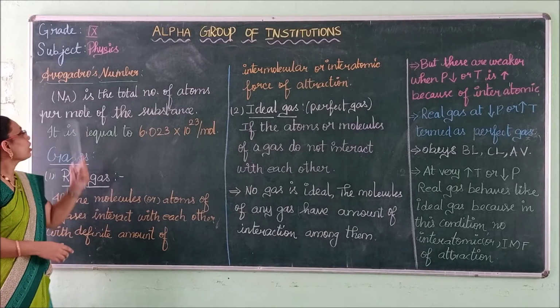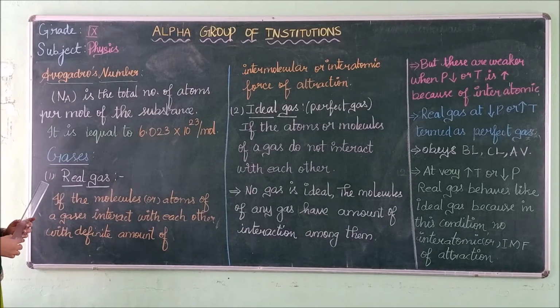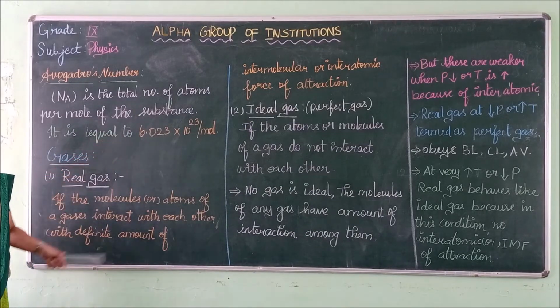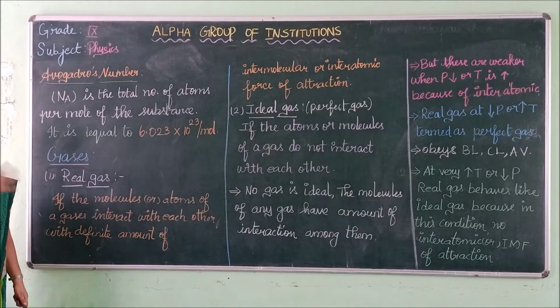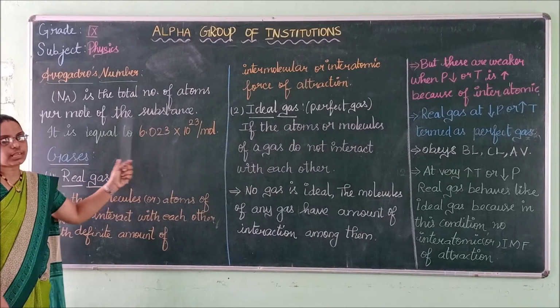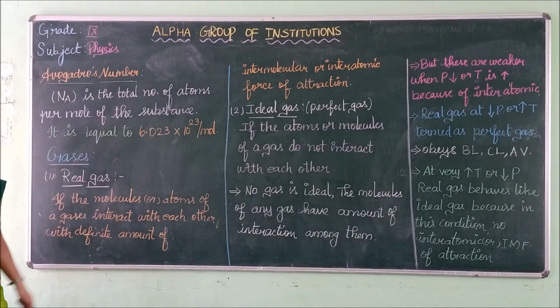Next we will see Avogadro's number. What is called Avogadro's number? It is the total number of atoms per mole of the substance. That is called Avogadro number.